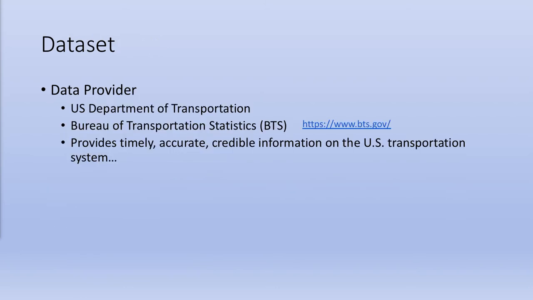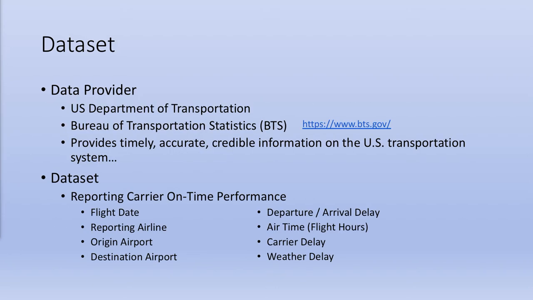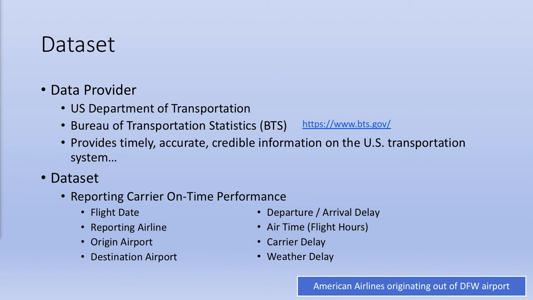Our data set comes from the Bureau of Transportation Statistics, specifically the carrier on-time performance data set. We extracted several variables recorded across time, but focus here on flight hours, or what they call airtime. We filtered our data to American Airlines flights originating out of DFW during calendar years 2018 and 2019.